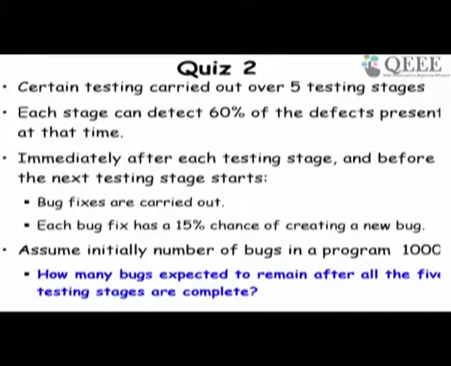So assume initially that the number of bugs present in the program is 1000. So how many bugs are expected to remain after all the 5 testing stages have been complete?